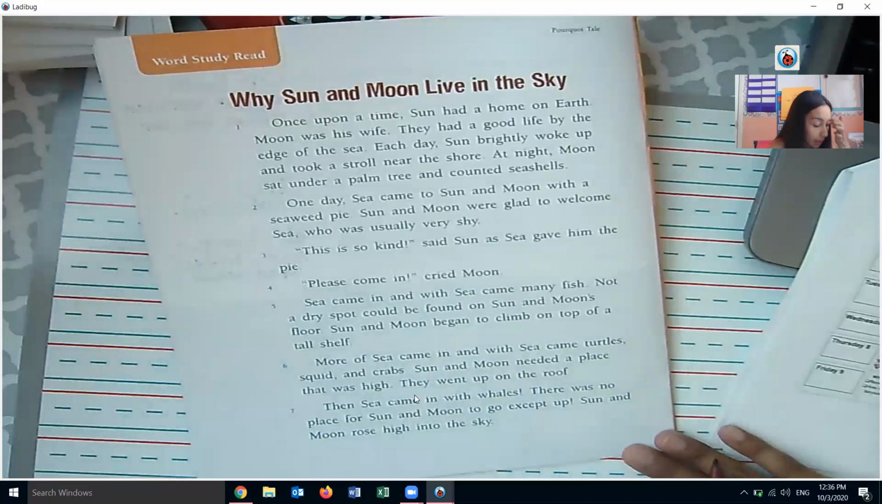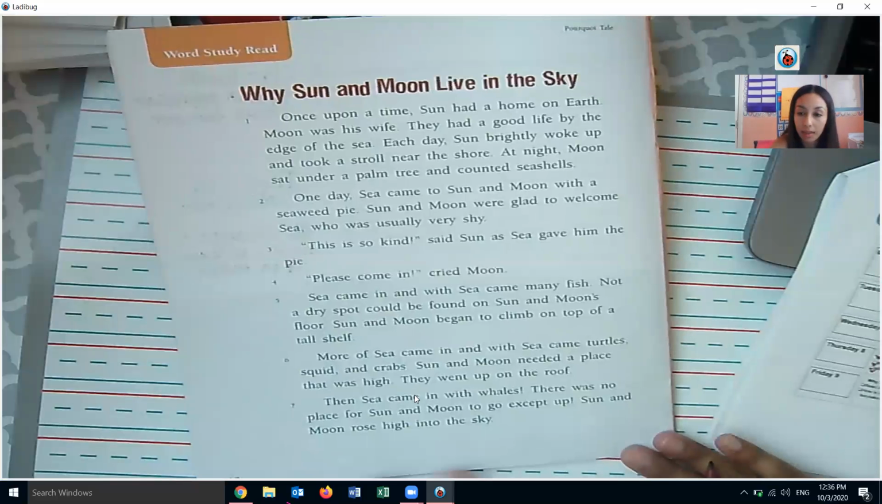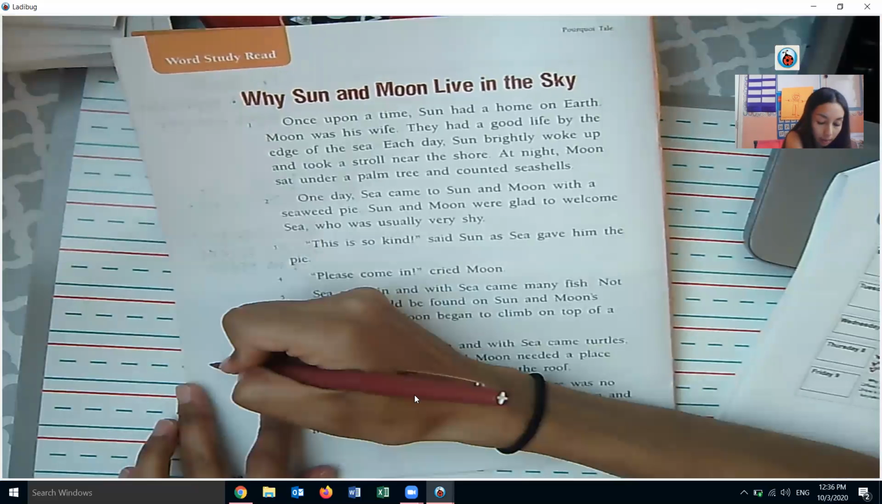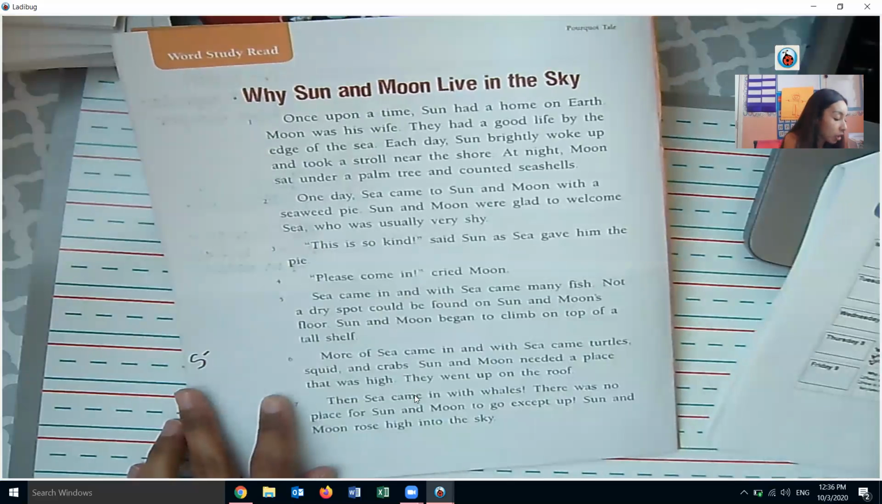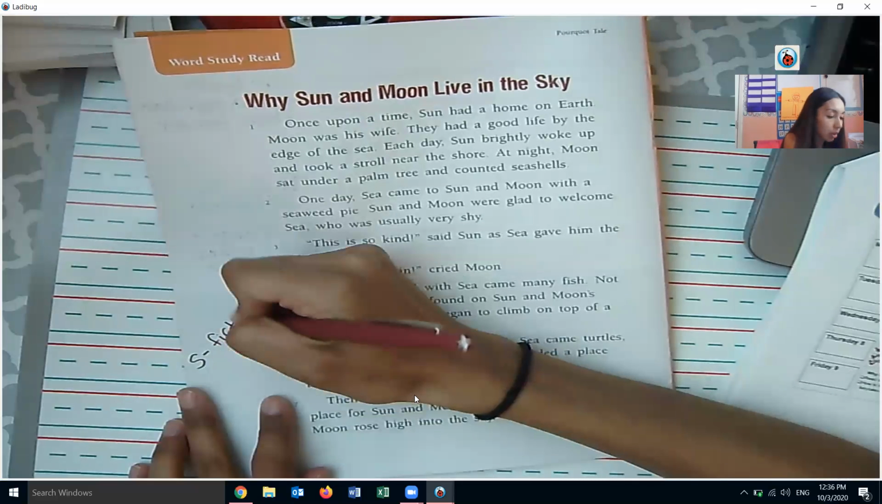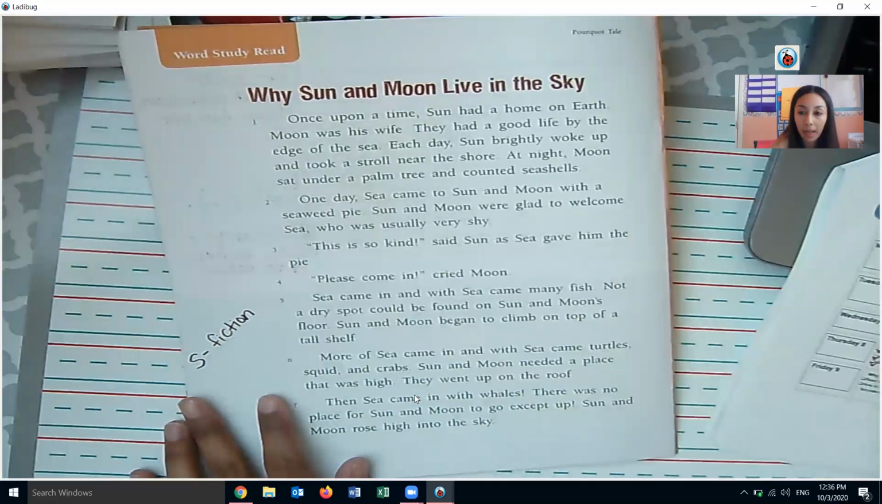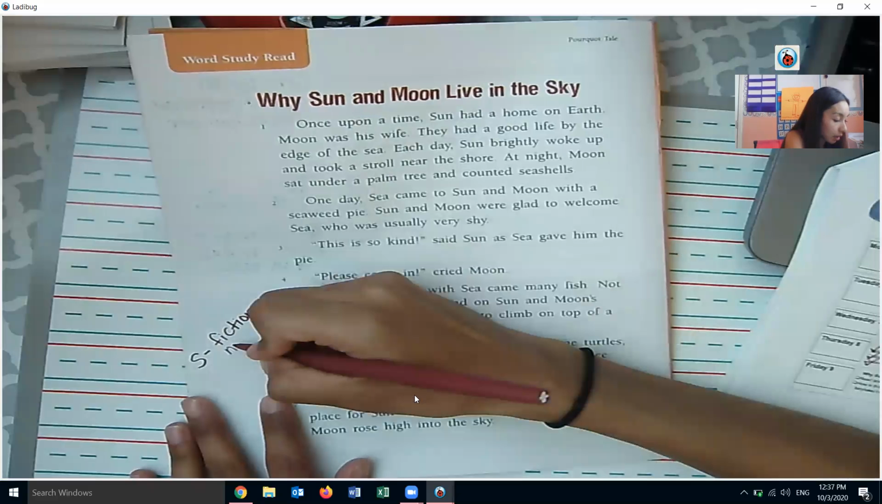So this story is a fun story, it's not really how it happened, but just a fun story to think about why Sun and Moon are up in the sky and Sea is down at the bottom. So how is it similar or different to other stories? I think it's similar in the way that there's a lot of fiction, not true things, not only fiction where here's a story about a little boy and a little girl that went to the park, but things that are maybe not so realistic, not very realistic.